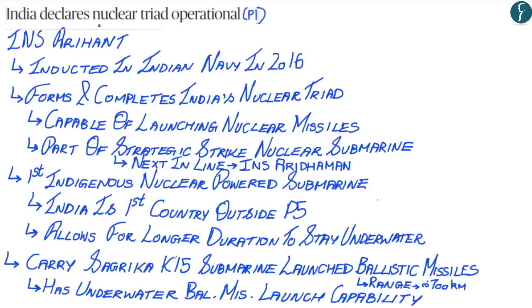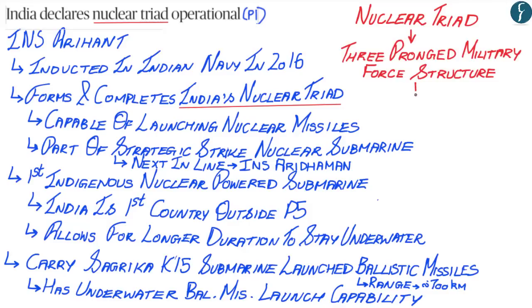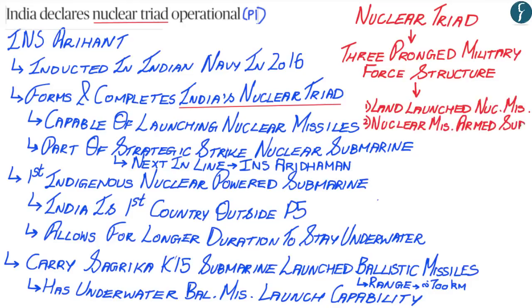And so after this, let us understand what a nuclear triad is. A nuclear triad consists of 3 military force structures with nuclear delivery capability, wherein the first structure would be land-launched nuclear missiles, the second structure would be nuclear missile armed submarines, and the third and final structure would be nuclear missile armed aircraft.